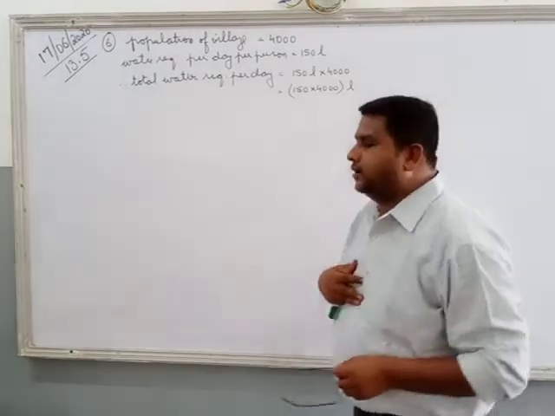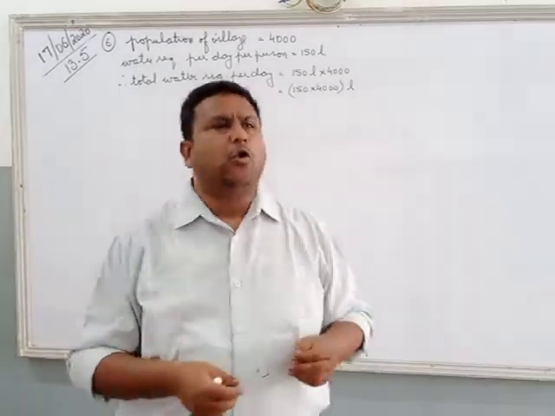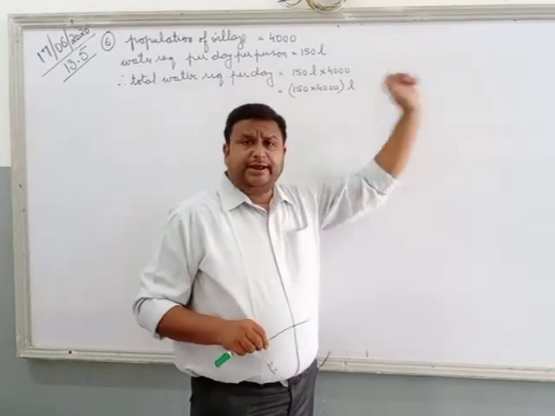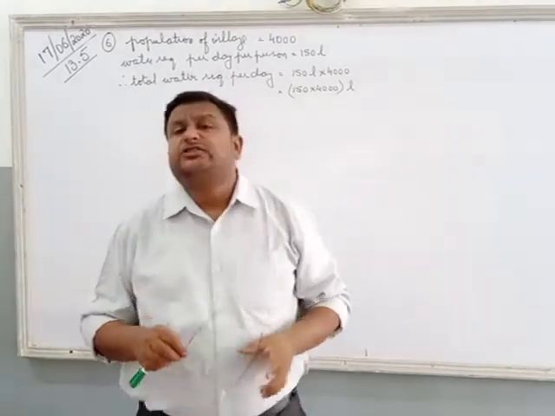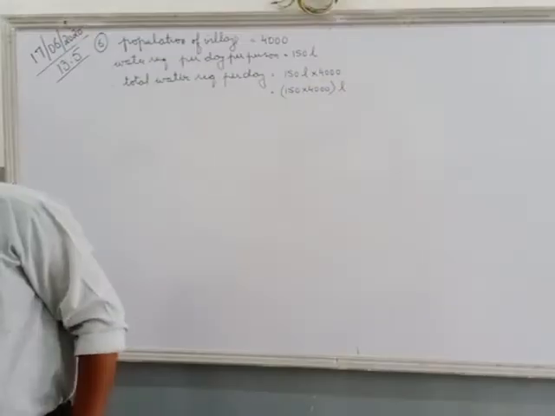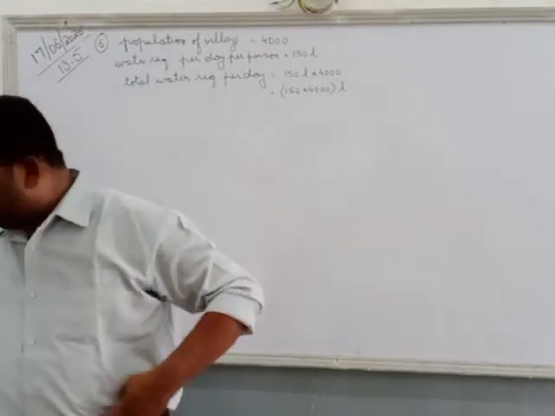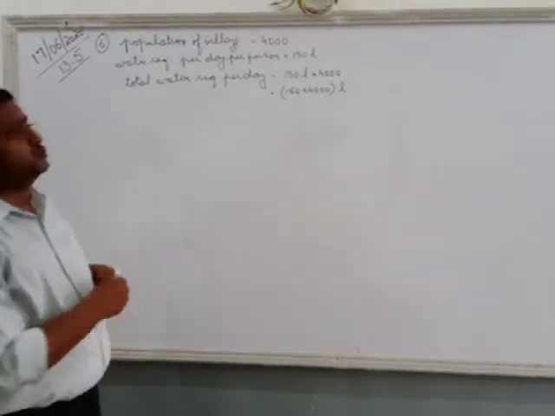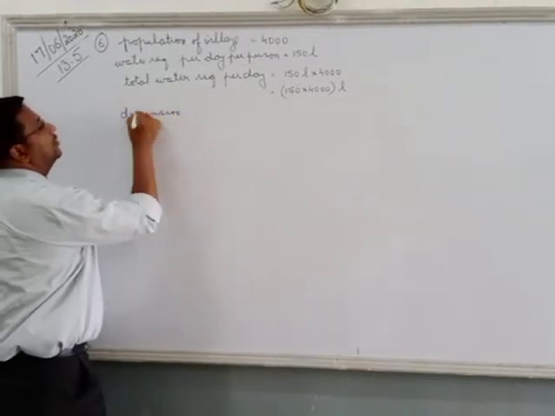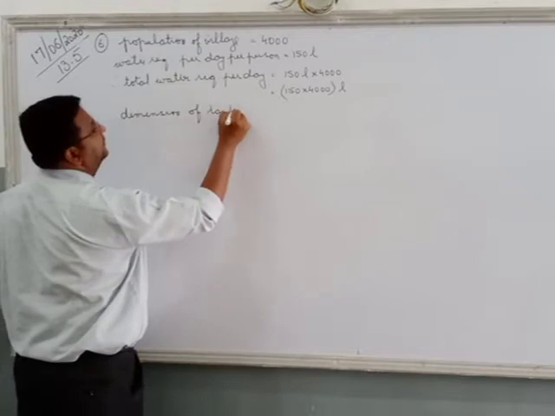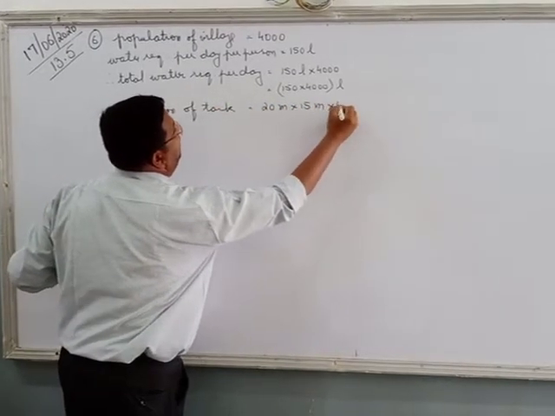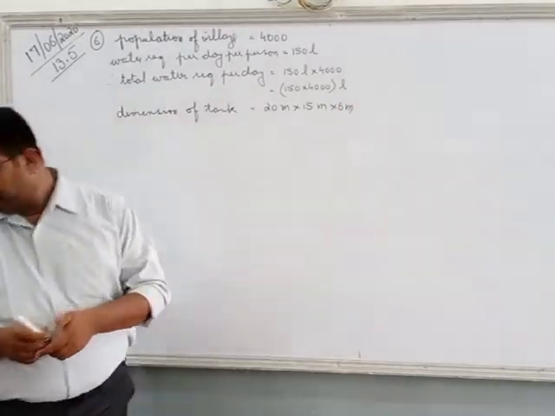If I talk about my house, my water supply is from an overhead tank that is close to my house. Most of you have seen my house. It is cylindrical in shape. But in this village, this water is provided from a rectangular tank, cuboidal tank. See, what does he say? It has a tank measuring 20 meter into 15 meter into 6 meter. Dimension of tank 20 meter into 15 meter into 6 meter.